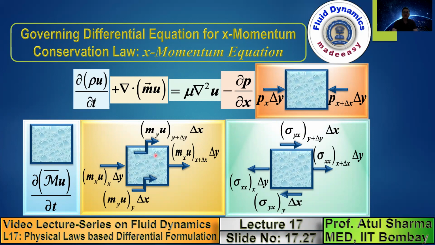So this slide shows you all the terms. In the previous slide, I had shown you term by term. Here I am showing you all the terms. This is for the x momentum equation. Here again, you can notice that all the arrows that are shown here for the x momentum flow rate, the viscous stresses, and the pressure are in the x direction.